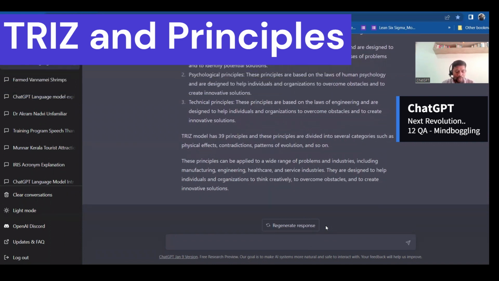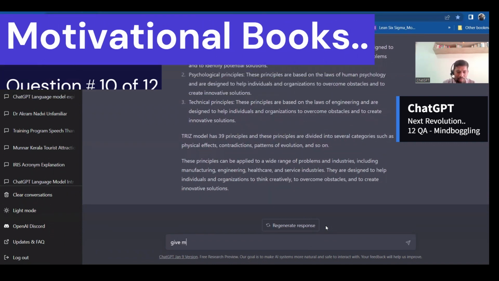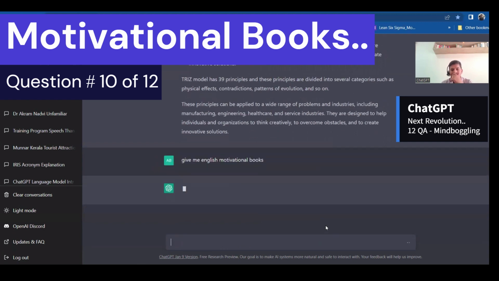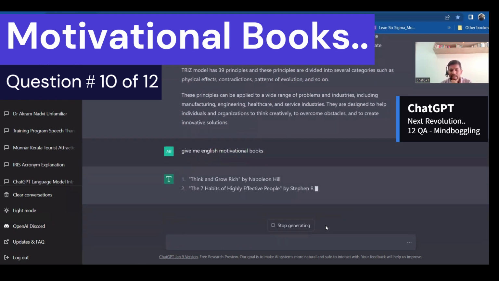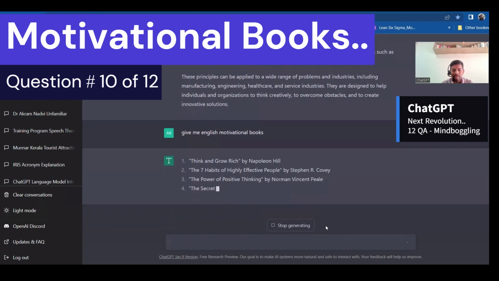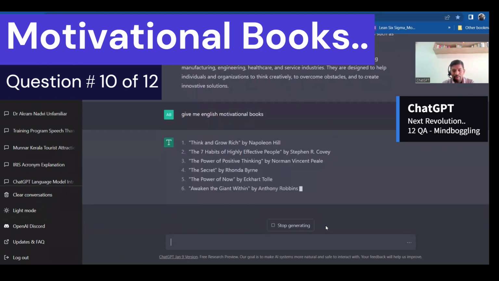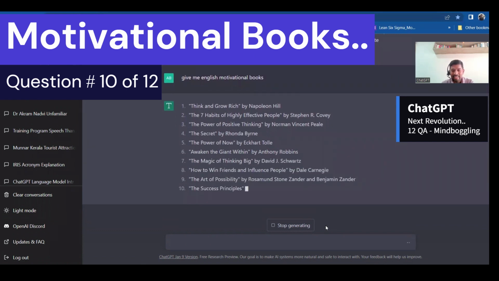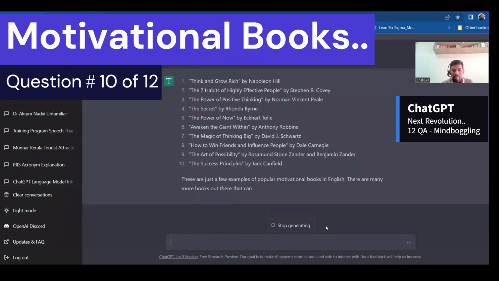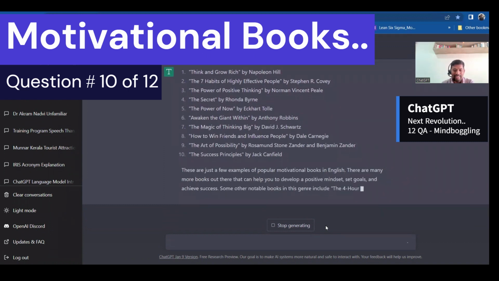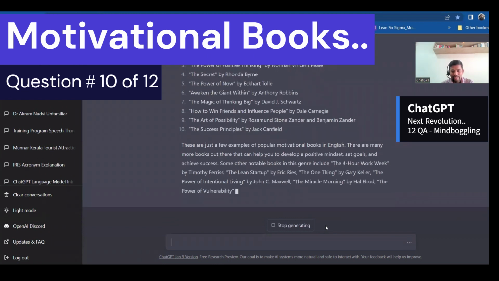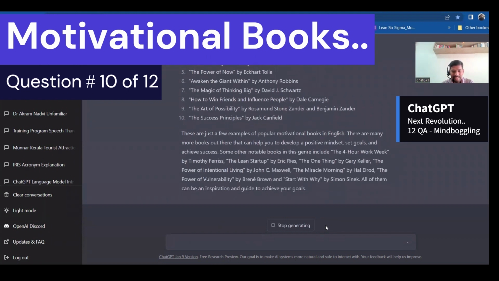Okay, let's go to the next one. Give me English motivational books. So Think and Grow Rich, The Seven Habits of Highly Effective People, The Power of Positive Thinking, and also several things. It has started giving me the entire list of books which are commonly popular and known. Okay, very interesting.